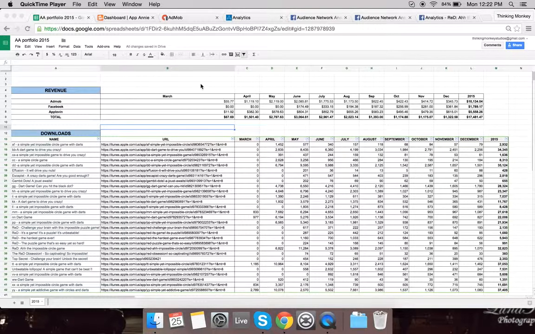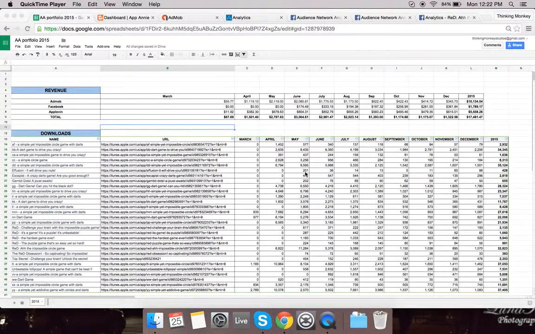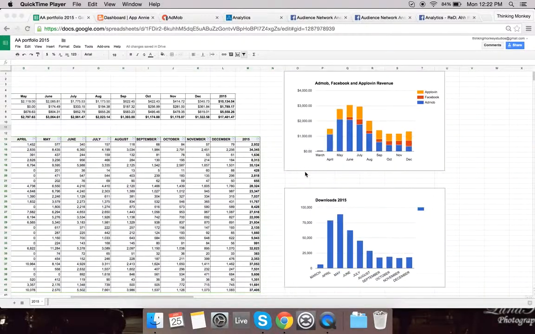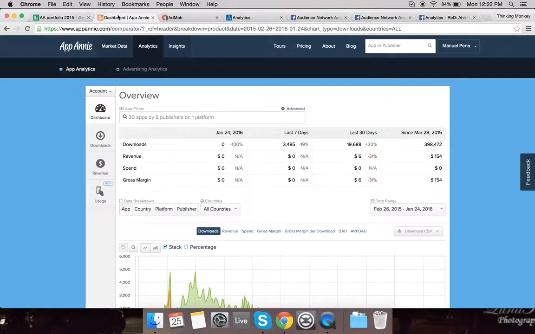First of all, you guys should have a link on the listing for this spreadsheet that I'm showing right now on my screen. This is just to compile data for all the revenues and all the downloads for all the apps that are included on this portfolio. If you want to get a quick glimpse, this should have pretty much everything you need to check for. Anyways, we're going to be looking at a couple of platforms real quick.